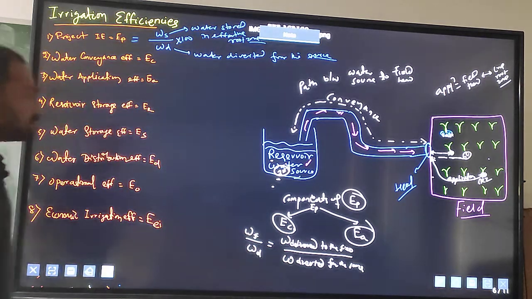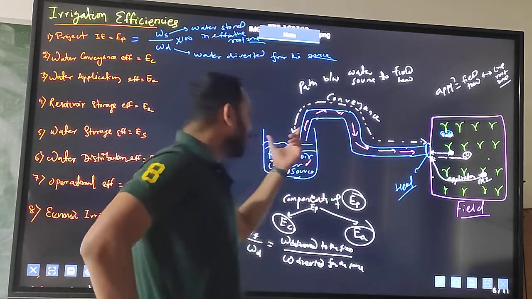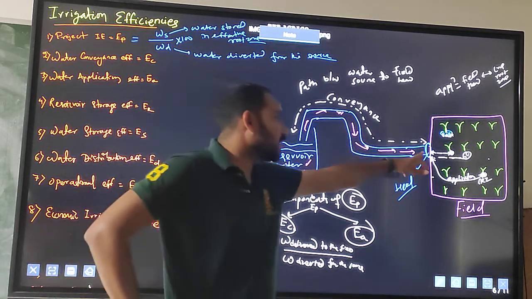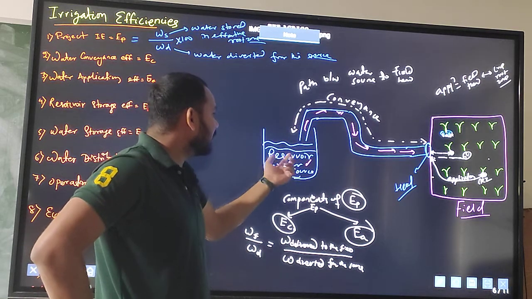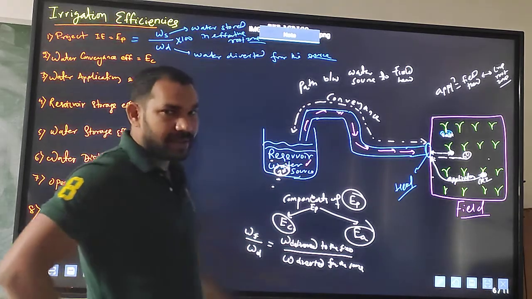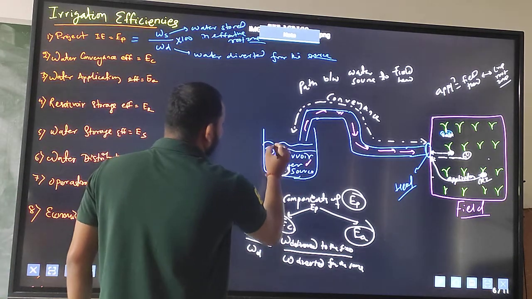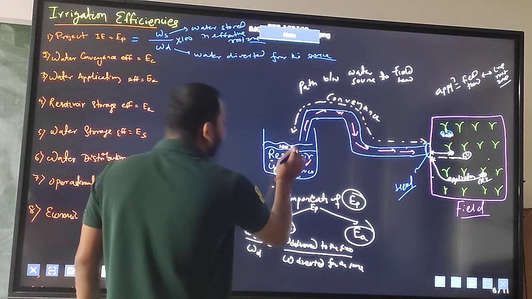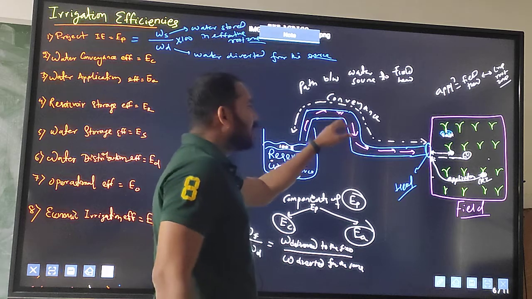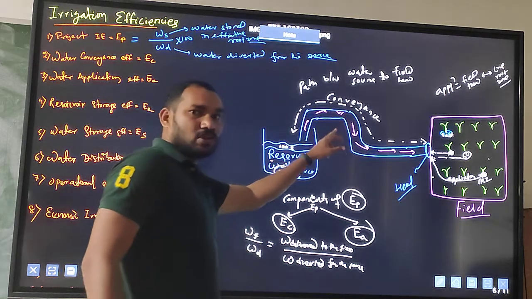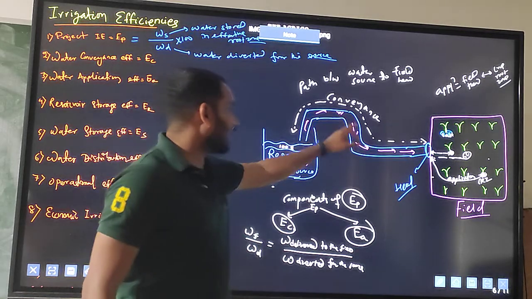How much water reaches the head, and how much water is diverted from the source? Let us say I have diverted 100 liters from the source, and different losses are there. There may be leaching loss and percolation loss during the conveyance system from the channel.